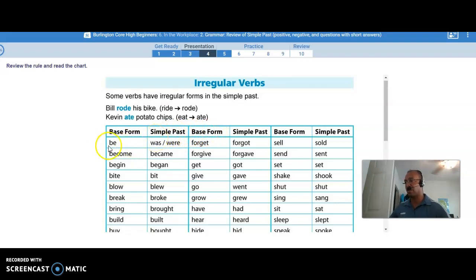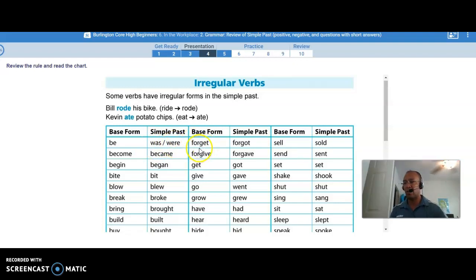So let's go over these ones, okay, which are some of the most common irregular verbs. The verb be. The be simple past will be was. That's the past tense for singular. I was here. I was, or you will be were. When you're talking about you or you're talking about a group of things, it will be were, plural. Was and were, simple past, okay?